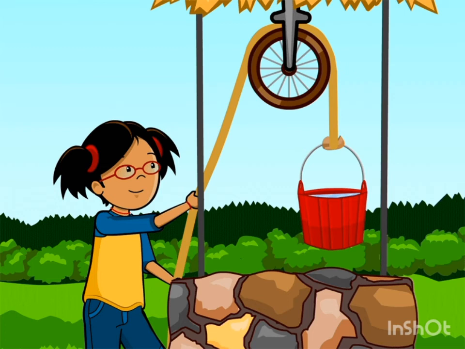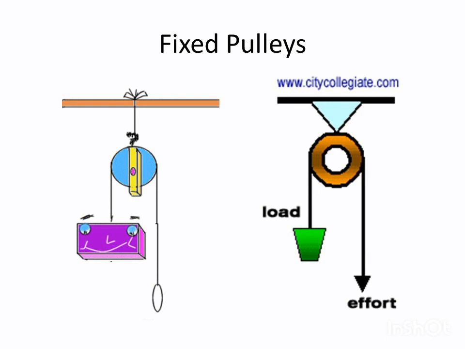So next one is a pulley. So pulley is again a simple machine. A pulley consists of a wheel with a grooved rim. Okay, so the grooved rim, a rope, a chain or a belt running around the grooves. The wheel rotates around a stationary axle. A pulley can be of two types. They are fixed and movable. So the pulleys are of two types. They are fixed pulley and movable pulley.